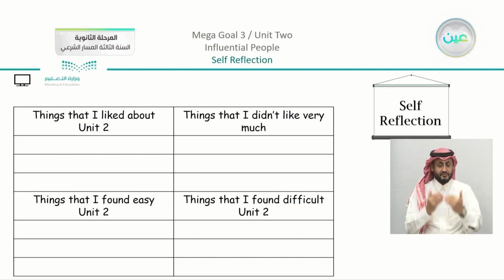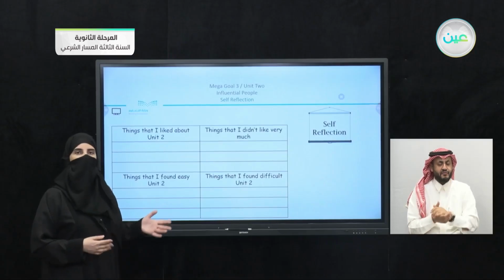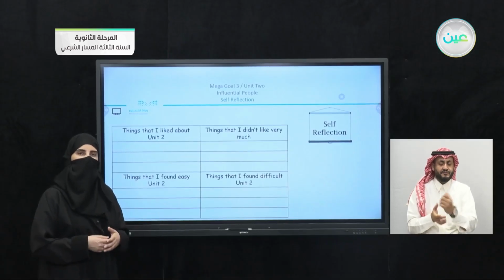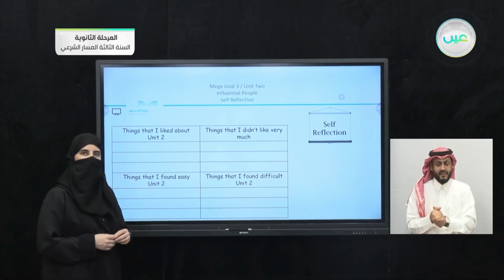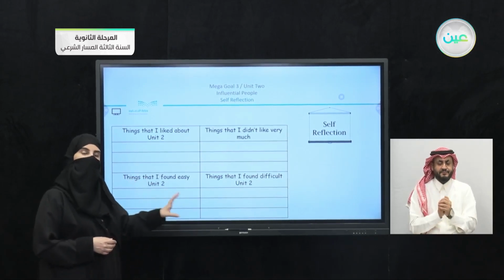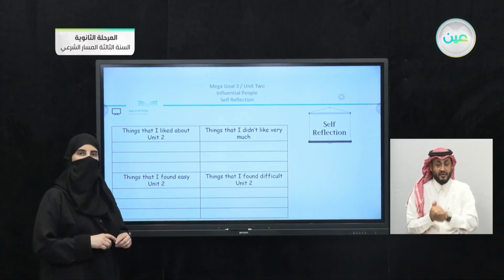We have, after that, things that I found easy in Unit 2. So was it the grammar structure? Was it the vocabulary? Was it the real talk? What was easy, or what was the easiest actually for you to study? Then we have the last one, things that I found difficult in Unit 2. Now here, this is going to be the part that you are going to focus on.